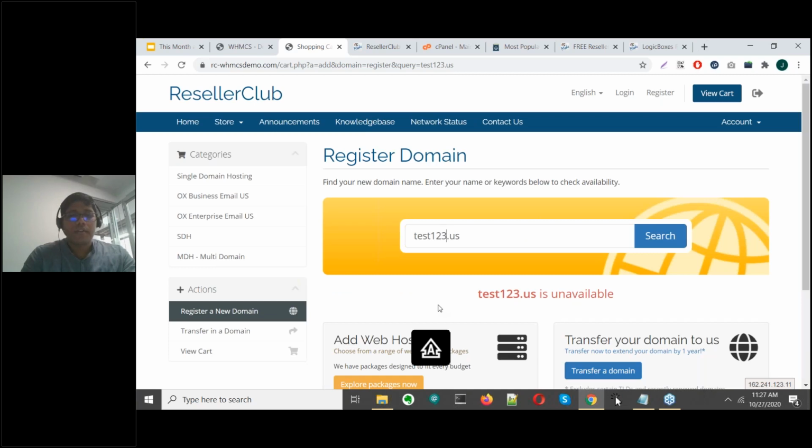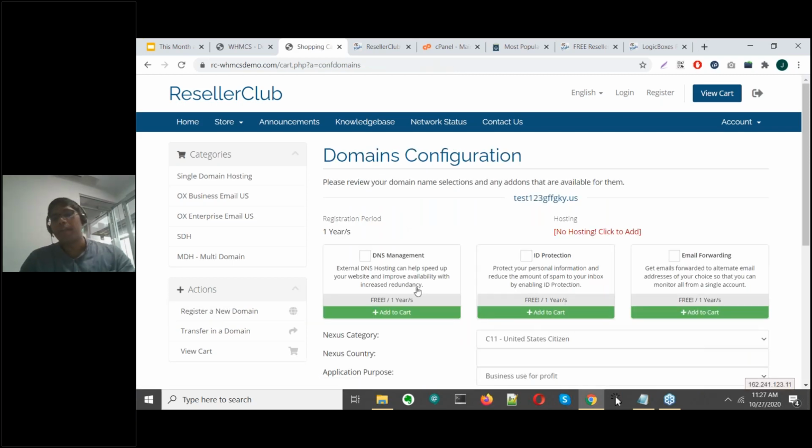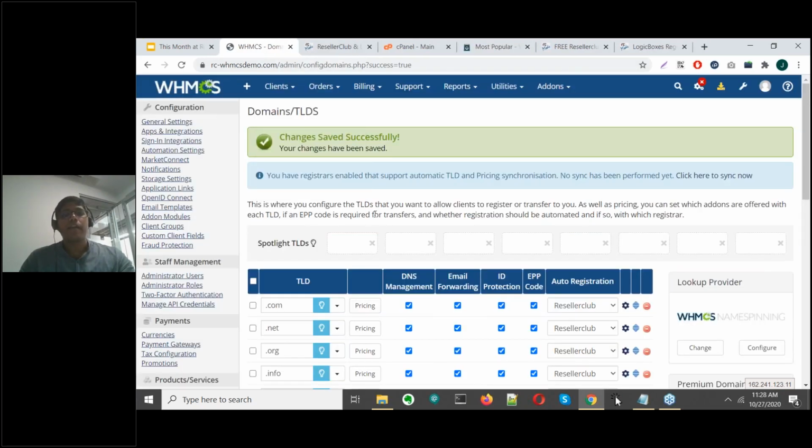All right. Just add some random keywords there, because as you can see that TLD is available, and the pricing that we configured is also visible here. The customer can add this to their cart and proceed to checkout and complete the payment on the next pages. So we'll just go back to our client area.